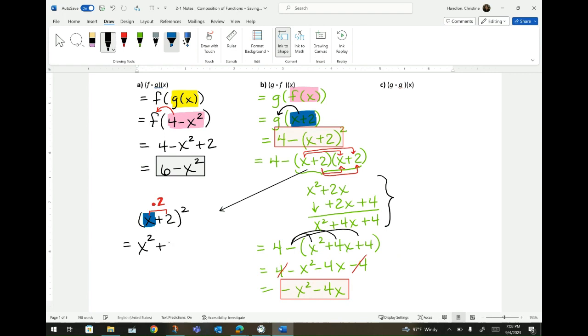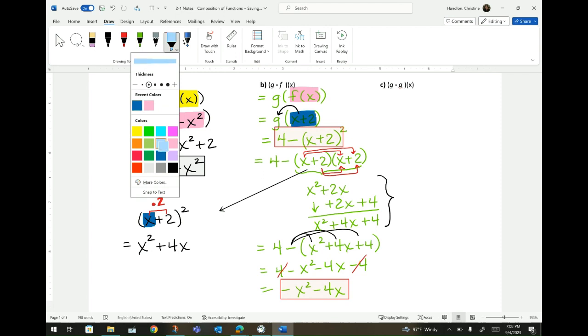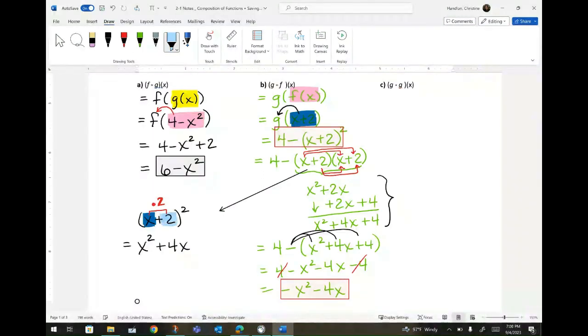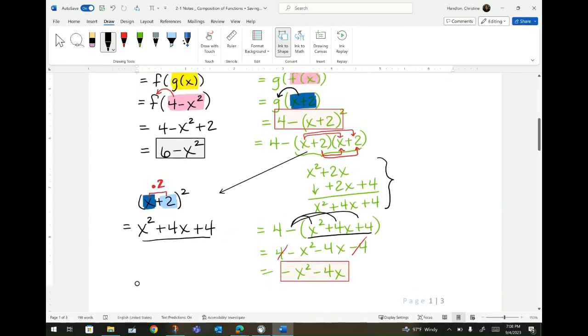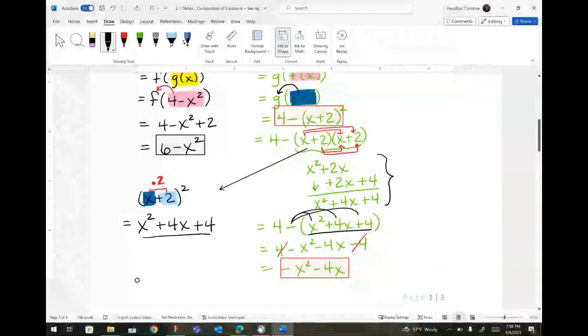So I'm going to put plus 4x. And then, last but not least, you look at this second term and you square it, and you get 2 times 2 is a 4. You'll notice that this here is the same answer that you got right over here, okay? And that's all you do. That's all you have. So you don't have to write it as x plus 2 times x plus 2 and do the FOIL. It saves you time, okay?